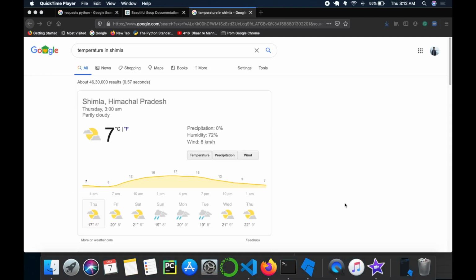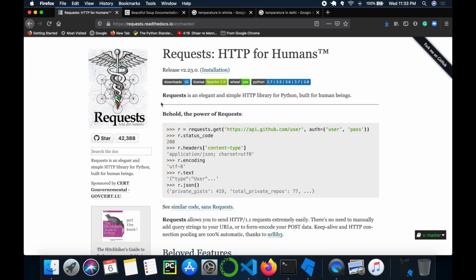So today's task is trying to fetch this temperature data from this Google page, and I will be using Python 3.7.4, the requests library and Beautiful Soup, and let's get started. Requests is the library that handles the whole connection process. It makes a call to the server and gets a response from it. If you're coming from web development, you must be aware of it, and if not, it's the process by which servers and browsers communicate, so that a user like you and me can see the data on the screen. This is all done in Python with the help of requests.